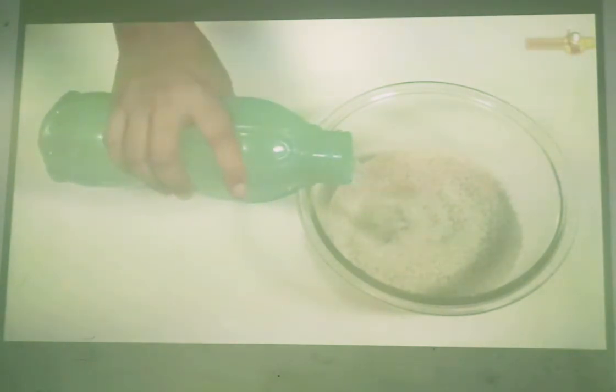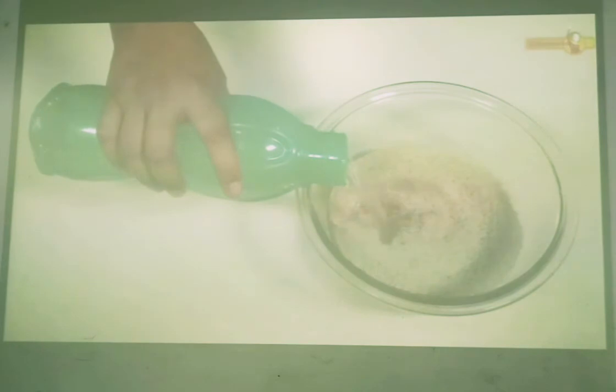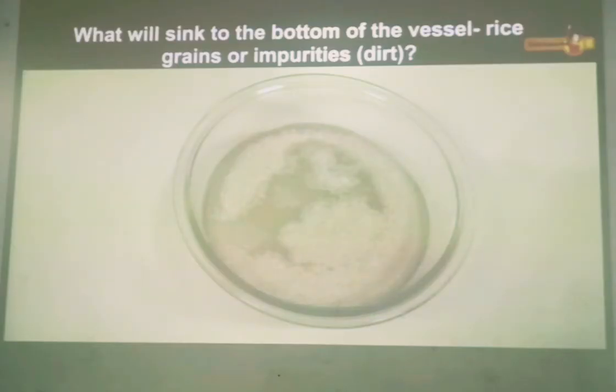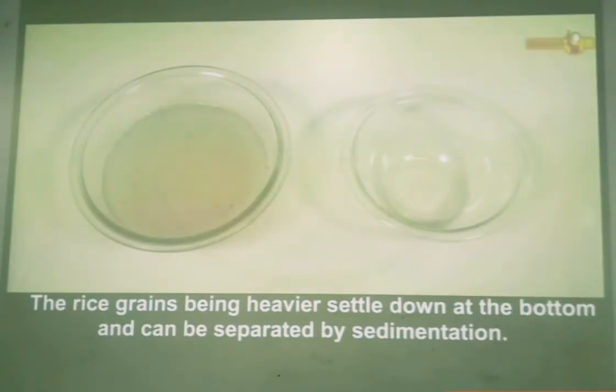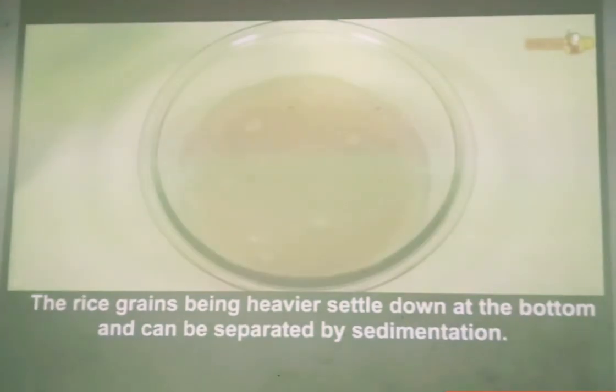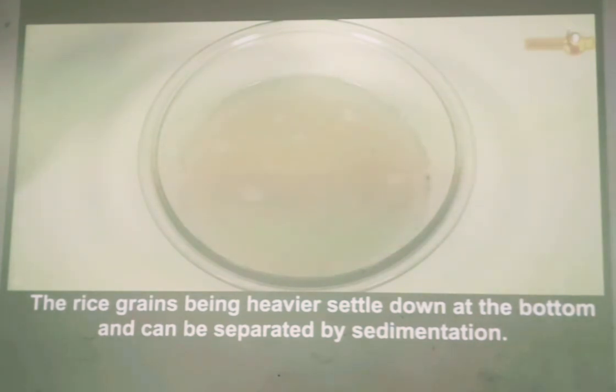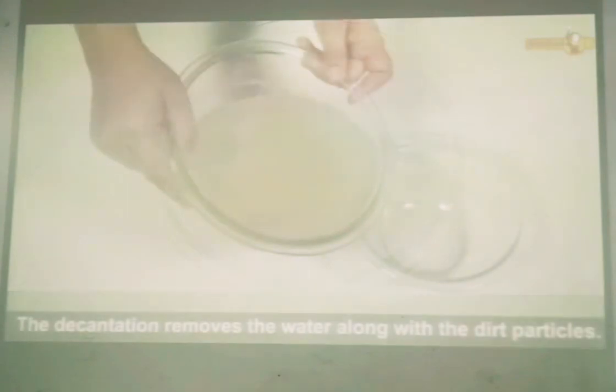First of all, we'll pour the water in some rice. Okay, we are pouring the water in the rice. Now you can answer the question: what will sink to the bottom of the vessel? Rice grains or impurities? The rice grains are heavier, so they will settle down at the bottom and the impurities will come to the top of the container. This process is called sedimentation.